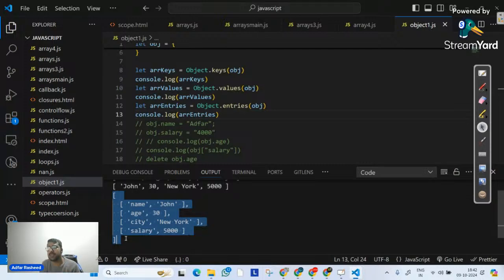Now, how fantastic this method is. It means the whole object can be visualized as an array as well. And that's what makes objects and arrays fantastic. I hope this method is completely clear.